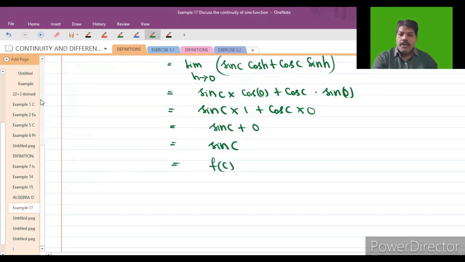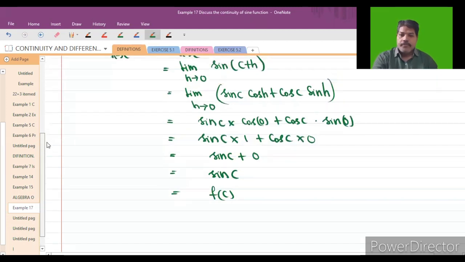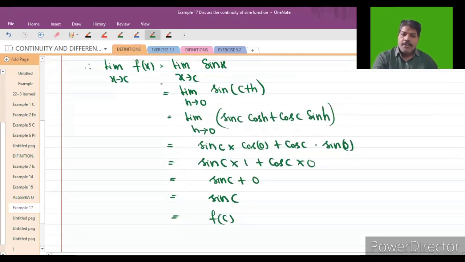So what we have proved here: limit x tends to c, f of x is equal to f of c.